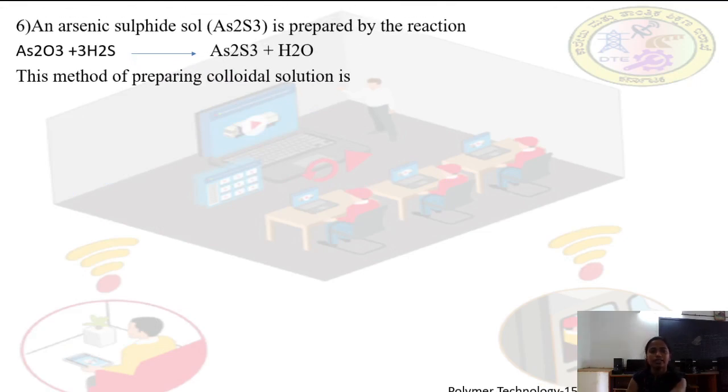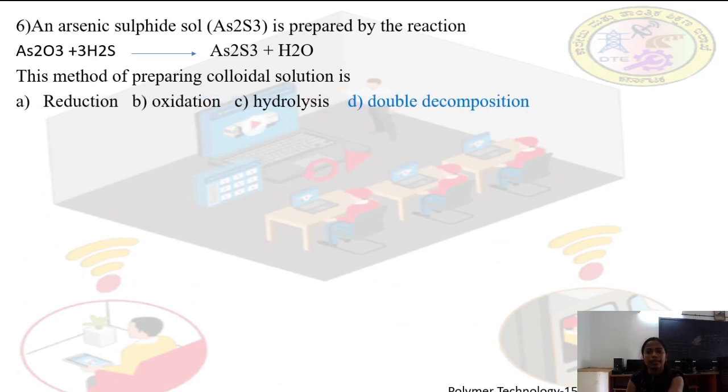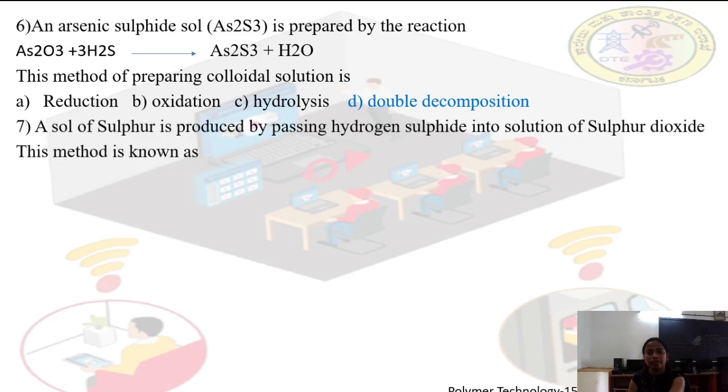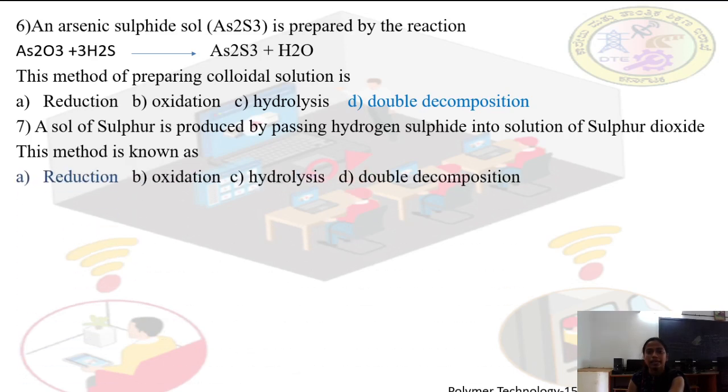Sixth, an arsenic sulfide sol is prepared by the reaction As2O3 plus 3H2S giving As2S3 plus 3H2O. This method of preparing the colloidal solution is: A reduction, B oxidation, C hydrolysis, D double decomposition. So D, double decomposition. A sol of sulfur is produced by passing hydrogen sulfide into a solution of sulfur dioxide. This method is known as: A reduction, B oxidation, C hydrolysis, D double decomposition. Answer is A.